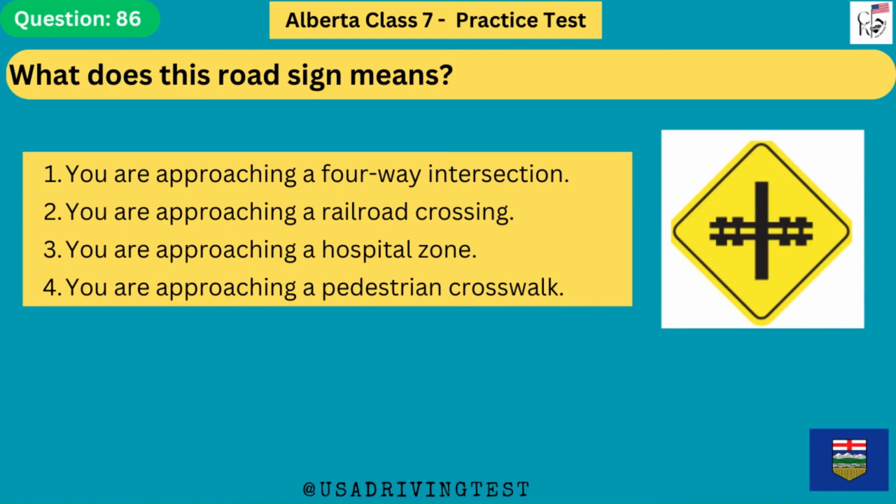What does this road sign mean? 1. You are approaching a 4-way intersection. 2. You are approaching a railroad crossing. 3.